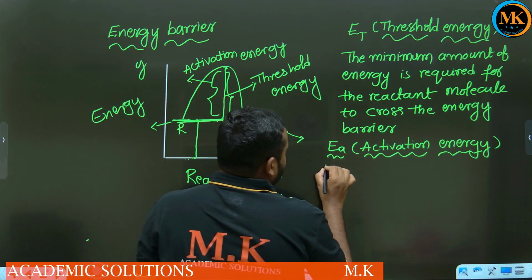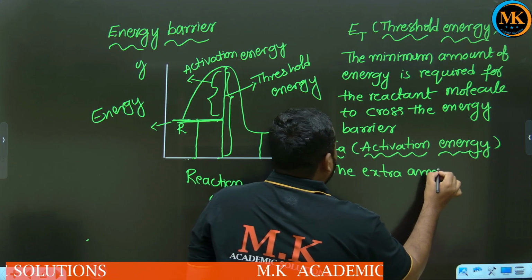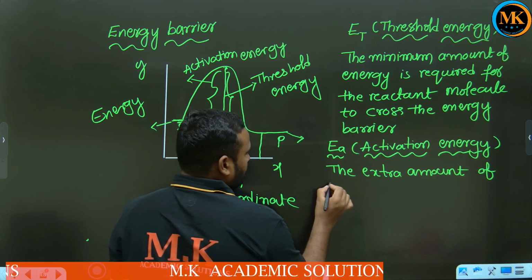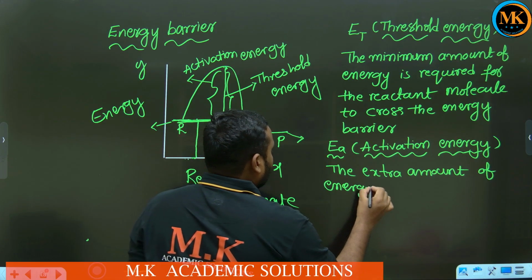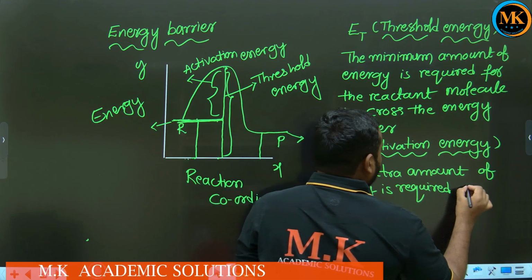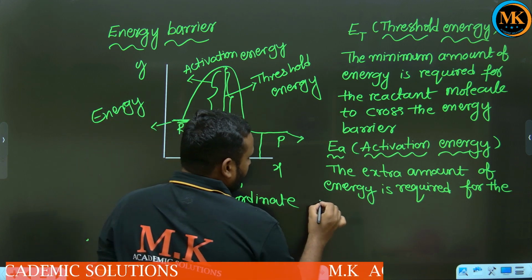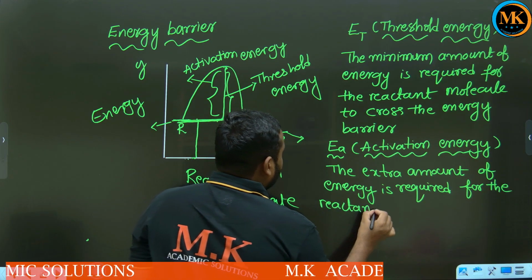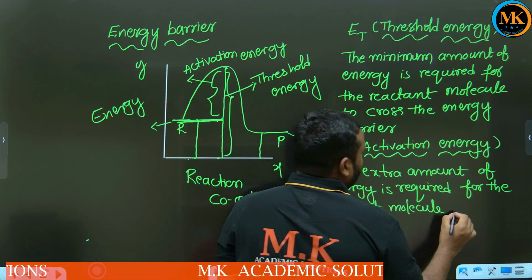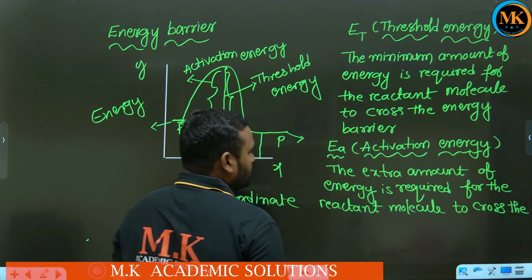So the extra amount of energy is required for the reactant molecule to cross or to overcome the energy barrier.